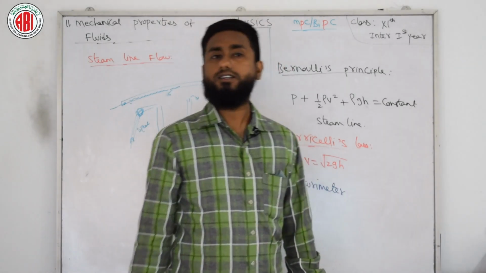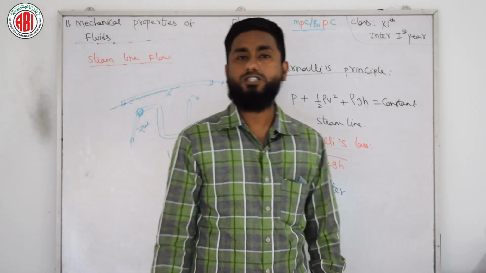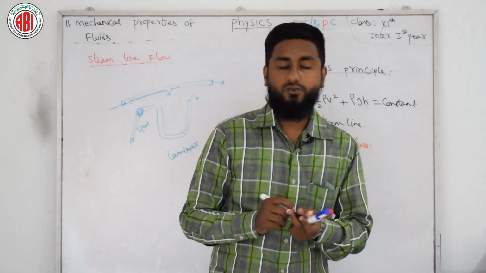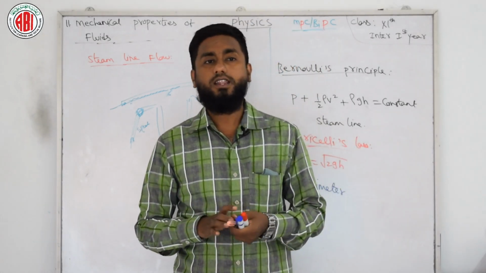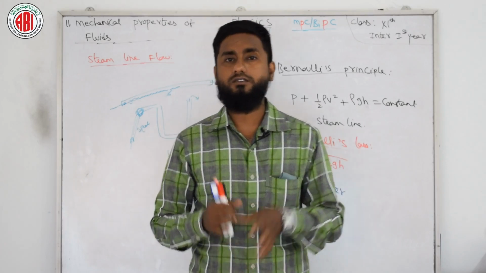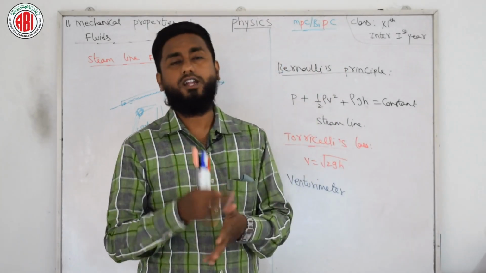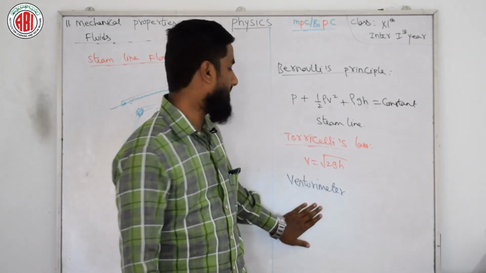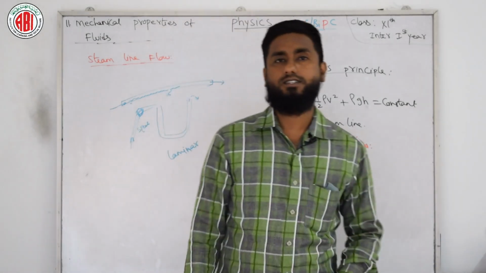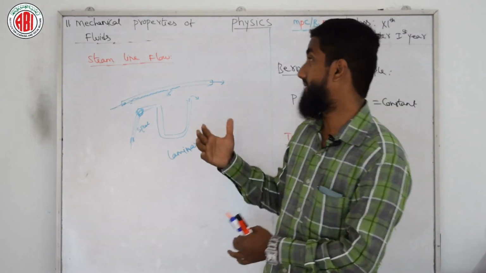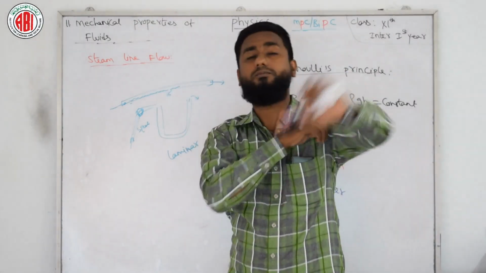This is the device used to measure the flow speed of incompressible fluids. Some fluids cannot be compressed, or have very little compression. To measure the flow speed of that type of fluid, we need to use this type of device. So this is about our first session, part number 1 related to mechanical properties of fluids.